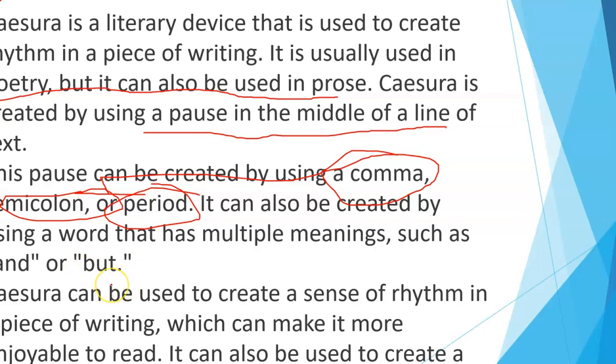Clear? Caesura can be used to create a sense of rhythm in a piece of writing, which can make it more enjoyable to read. It can also be used to create a sense of tension or suspense in a piece of writing. Clear?